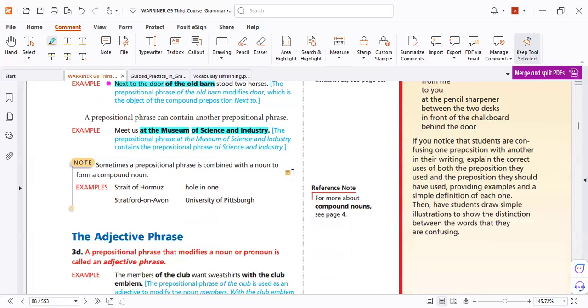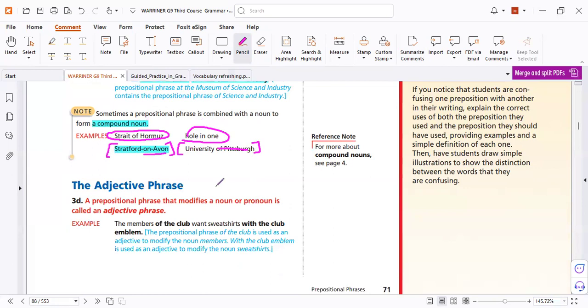Okay, John. We have a simple exception: if I found a compound noun and the compound noun has a preposition, all of it is one thing. Okay, but the compound noun has a preposition phrase. But all of it is one noun. The compound noun consists of a preposition, no problem, but all of it is one noun. So be careful. And this is a preposition phrase, but all of it is one thing. This exception, don't worry about it.